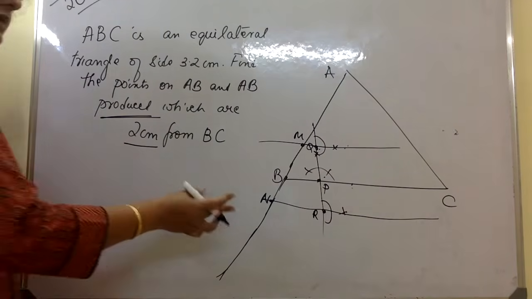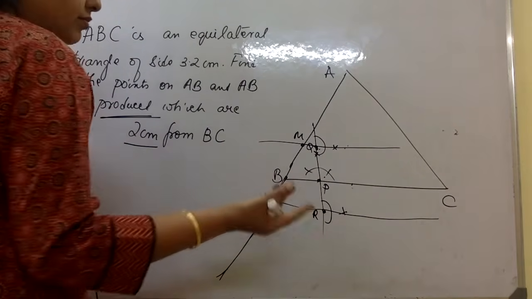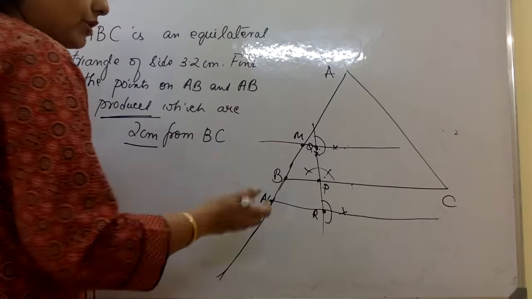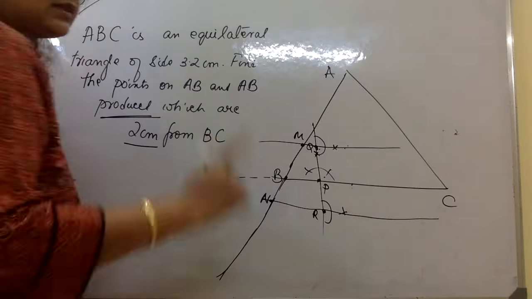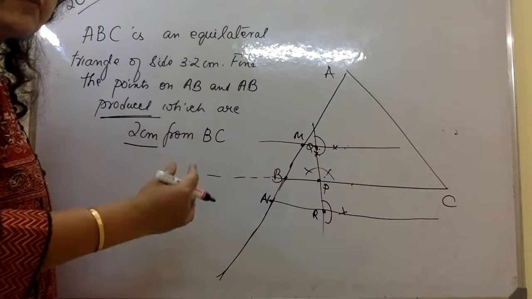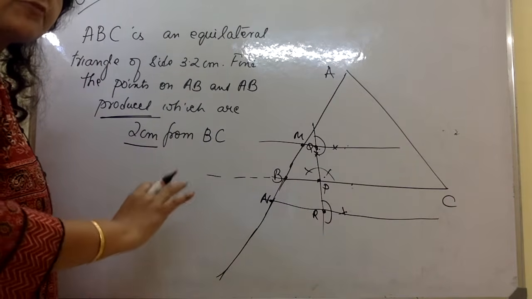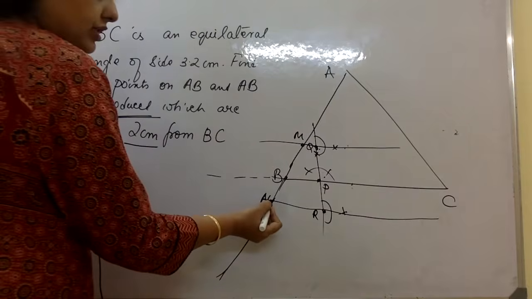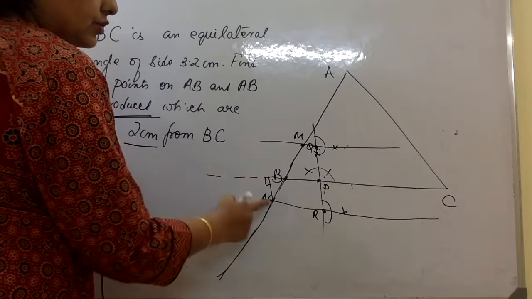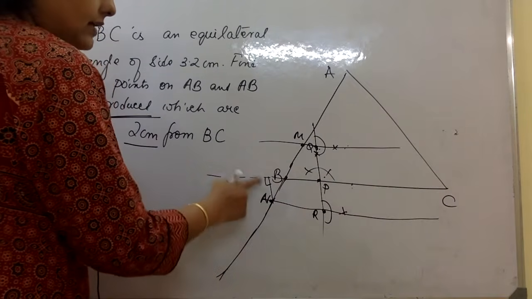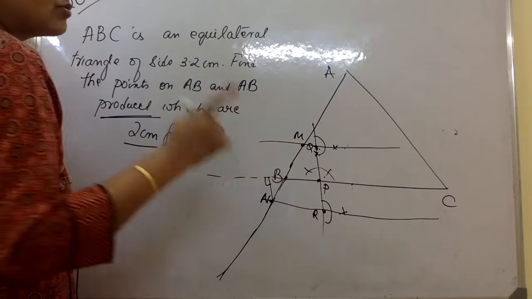Now you will see this and say NB is not 2 centimeter. I am not talking about NB. When they say distance 2 centimeter, you have to extend this because the line starts at infinity, goes till infinity. So distance from this point will be measured like this. And since these two lines are parallel, at any point on this line the distance will be 2.